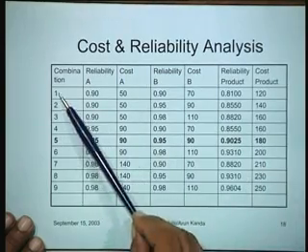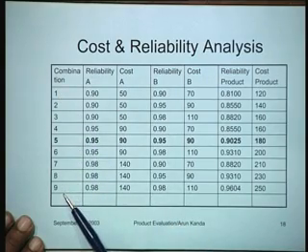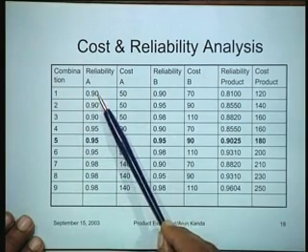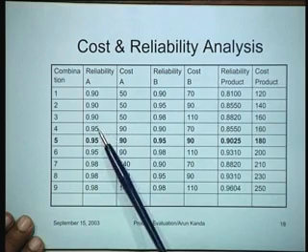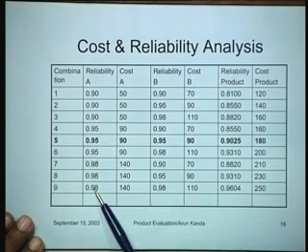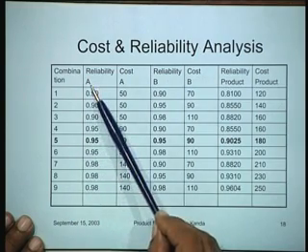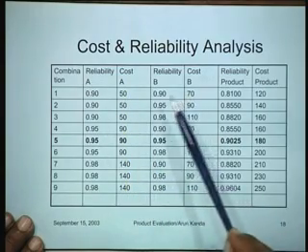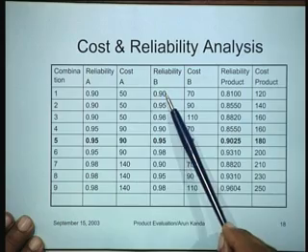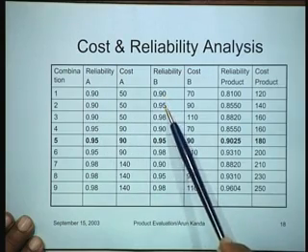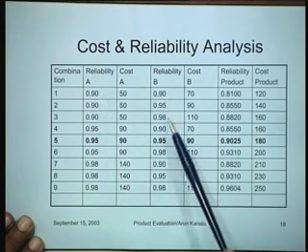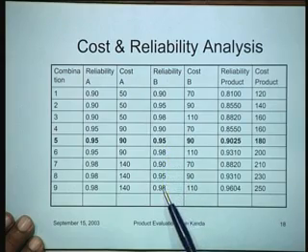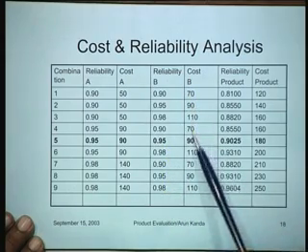It's a small example. We can do the whole thing by enumeration. There are 9 combinations in all, and you can have 0.9 reliability, 0.95 reliability, 0.98 reliability for the subcomponent A, and the corresponding costs are listed here. And similarly for B, you can have reliability for each of them of 0.9, 0.95, 0.98. So you have all the combinations, and similarly you have all these probabilities here, and the costs are here.